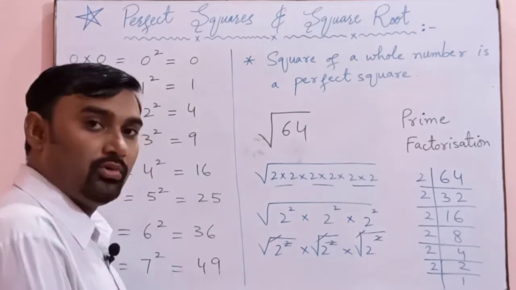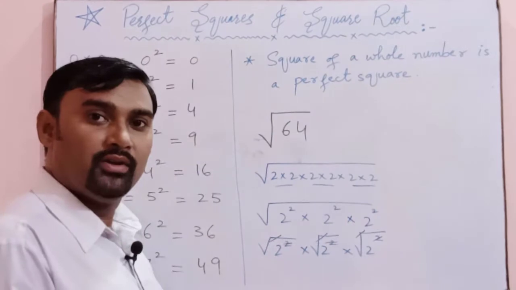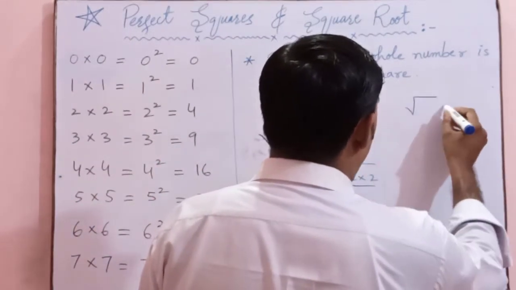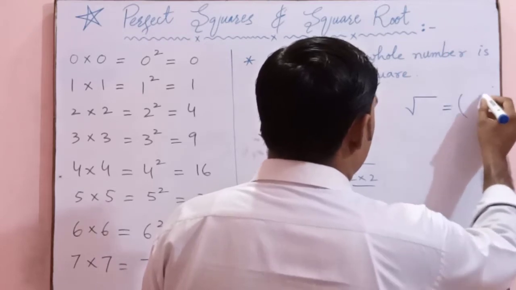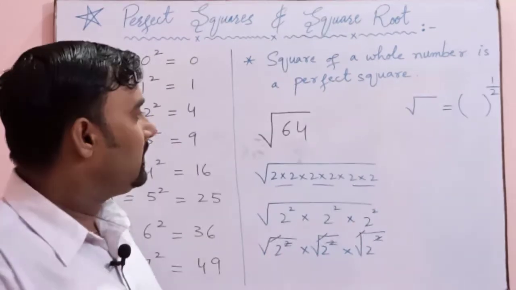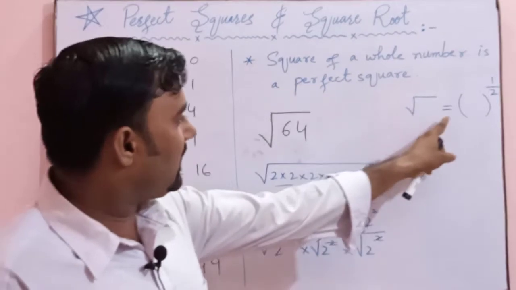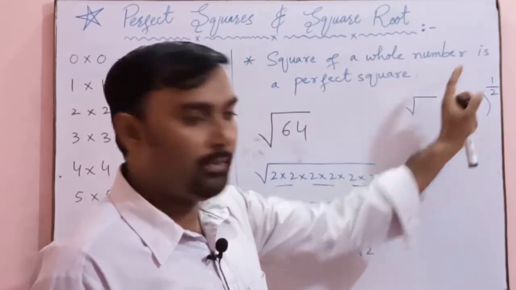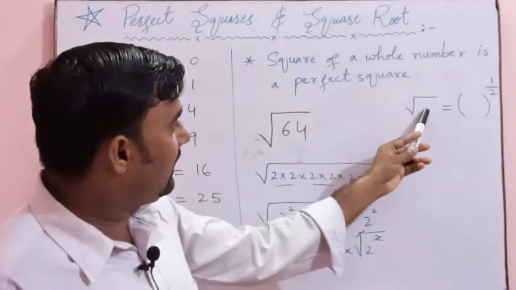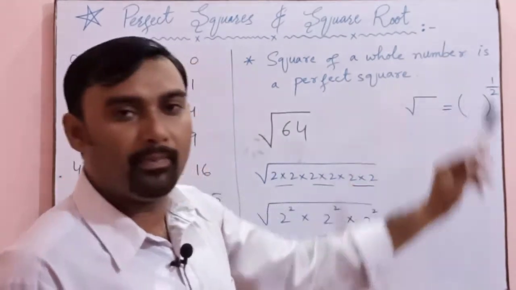The reason for cancelling the square with the square root is that the symbol of square root is equal to whole power 1 upon 2. You have to remember this thing. Whatever number is written inside the square root will be written within brackets, and we will apply whole power 1 upon 2.